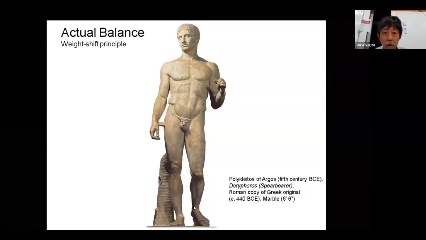Okay. So if you're making sculpture, Tao and I were in the sculpture class in the summertime, we have to think about the sculpture standing up by itself, right? So obviously you don't want to have one side too heavy and one side too light, then the sculpture falls down, right? So that's the actual balance we normally talk about. That's typically what we talk about in sculpture class, okay?